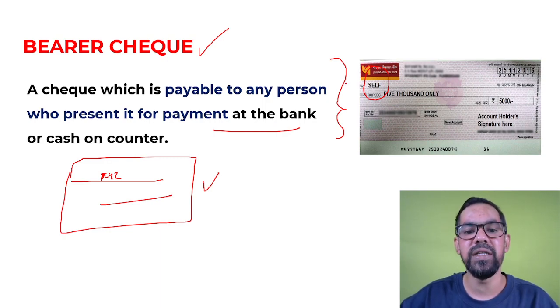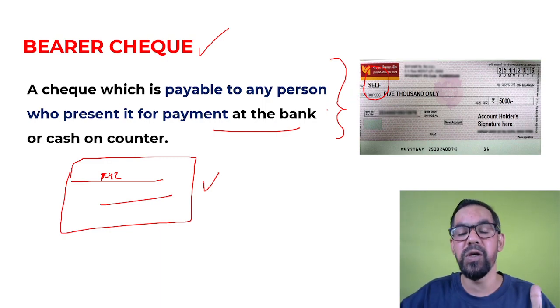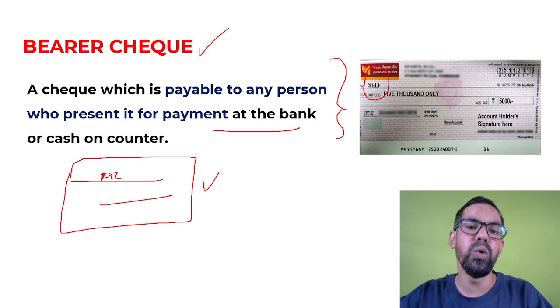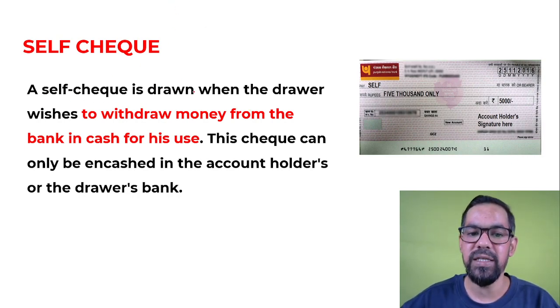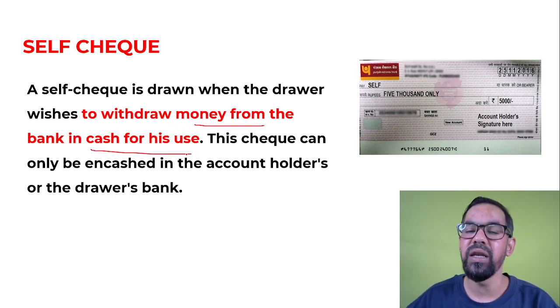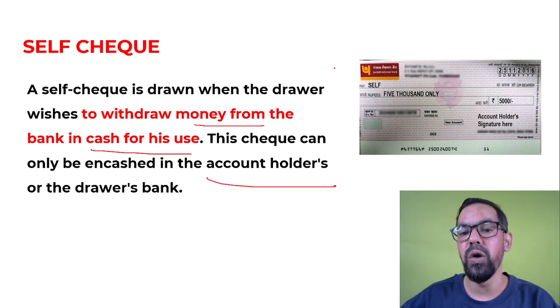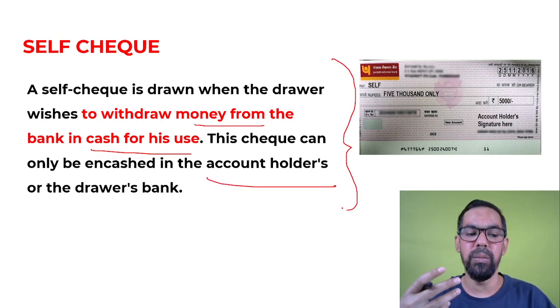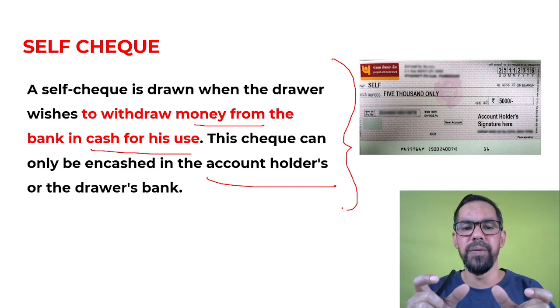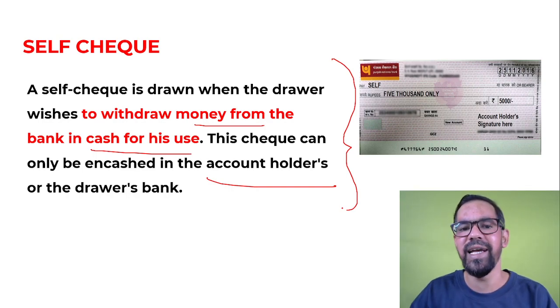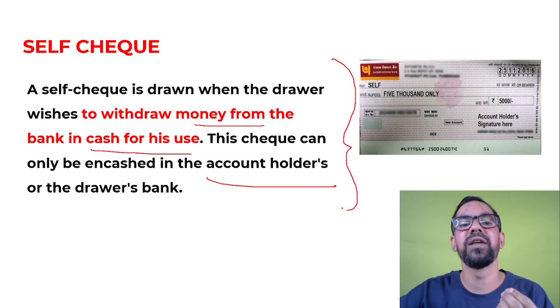In case of self, it is given to the owner of that particular account only. In case of bearer, anyone who holds that check can withdraw. Now the self check, you know this one. A self check is drawn when the drawer wishes to withdraw money from the bank in cash for his own use. This check can be cashed at the account holder's or drawer's bank. If you have to withdraw money from your account, you do not need to fill out a form. You just present the self check and they give you the money. That is known as a self check.